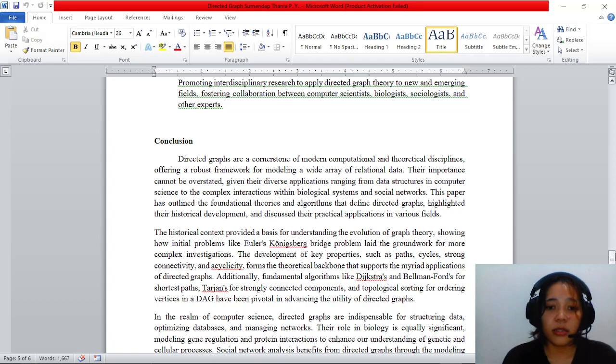The development of key properties such as paths, cycles, strong connectivity, and acyclicity form the theoretical backbone that supports the myriad applications of directed graphs.